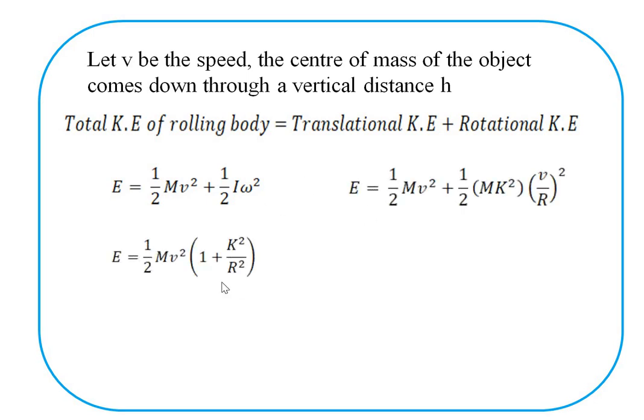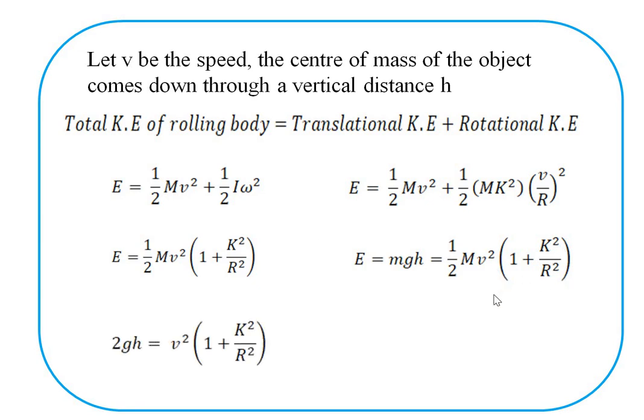Simplifying this equation, we get E equals 1/2 mv square into the bracket 1 plus k square divided by R square. Here potential energy is converted into kinetic energy, so we get the new form of this equation: E equals mgh equals 1/2 mv square into the bracket 1 plus k square divided by R square. Simplifying, we get twice gh equals v square into the bracket 1 plus k square divided by R square.